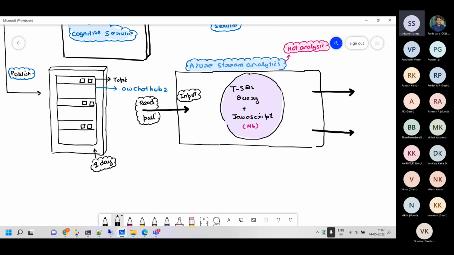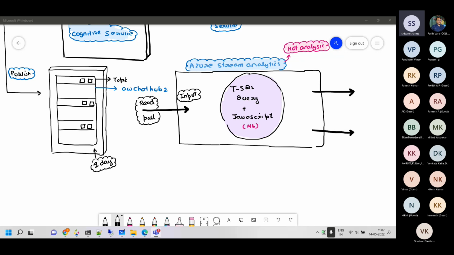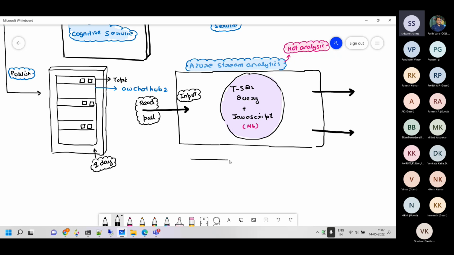So basically, the Stream Analytics service takes the input from Event Hub, and this is where we run a few queries. There is a concept which we are using, which is called a tumbling window. What tumbling window means is how often the query will be running, and the window is tumbling down the staircase, so it doesn't overlap.